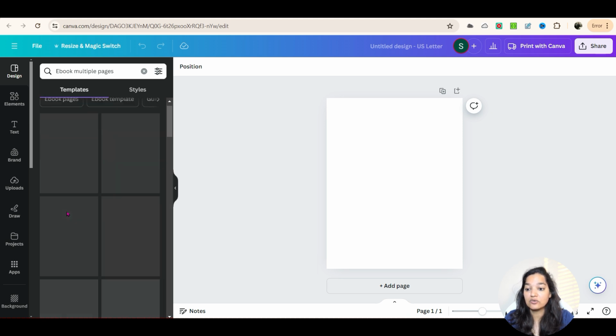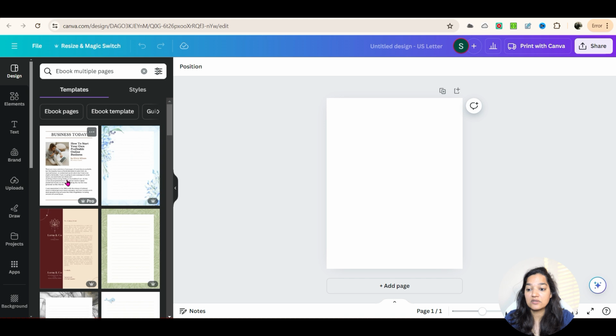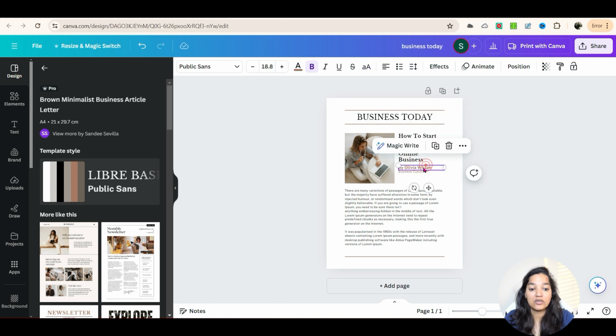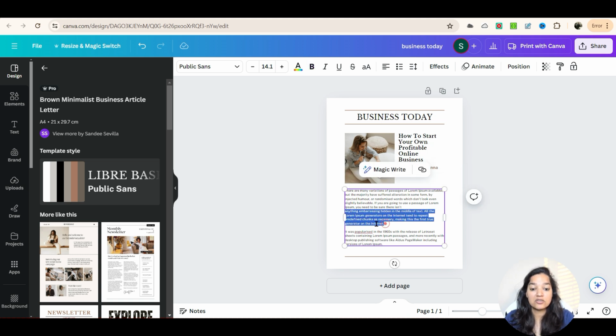Okay, so let's say we use the first page here, business today, and you start writing about your ebook, and how to start your profitable online business by, and you can customize this, and you can say by Deepika Khanna. And then here also you can replace the contents.